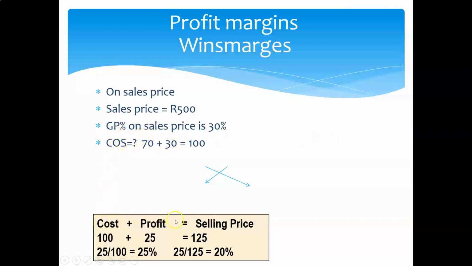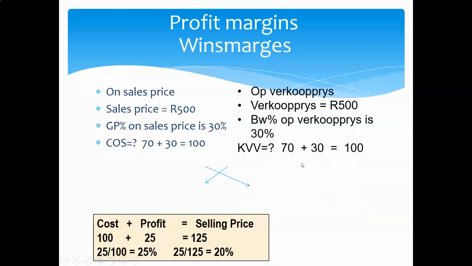Cost plus profit equals selling price. Now that 30% is on the selling price, so we make our selling price 100. Our profit is 30. And that means if we want to balance this equation, the cost price must be 70.